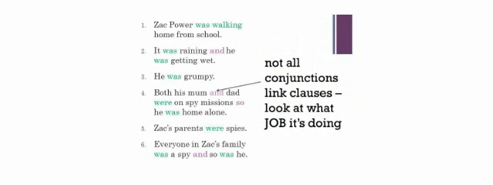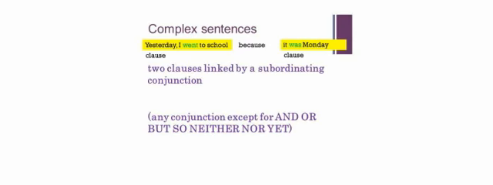Very important point, not all conjunctions link clauses. If you say, I'm eating fish and chips, it doesn't mean fish is a clause and chips is a clause. Conjunctions can also just link nouns. Have a look at this. Both his mum and dad. The job this is doing is just linking two participants together, so it doesn't mean it's a compound sentence. That mum is not a clause and dad is not a clause. So just be careful.